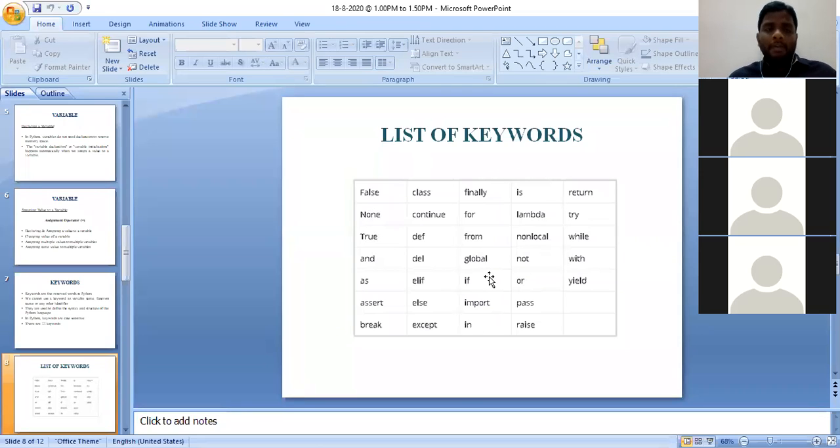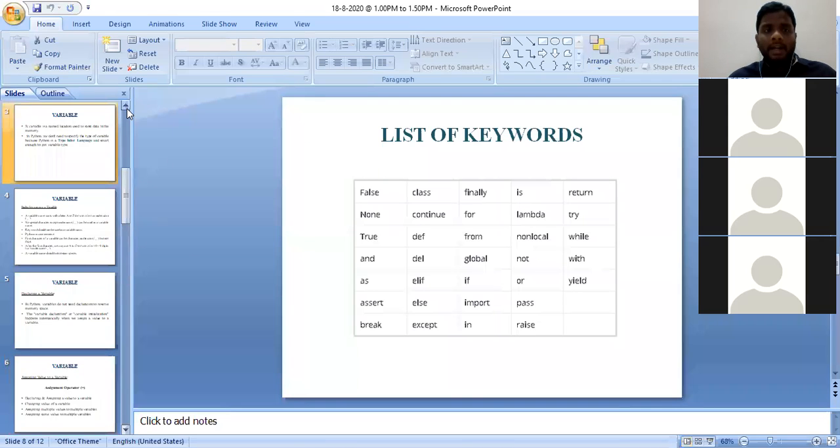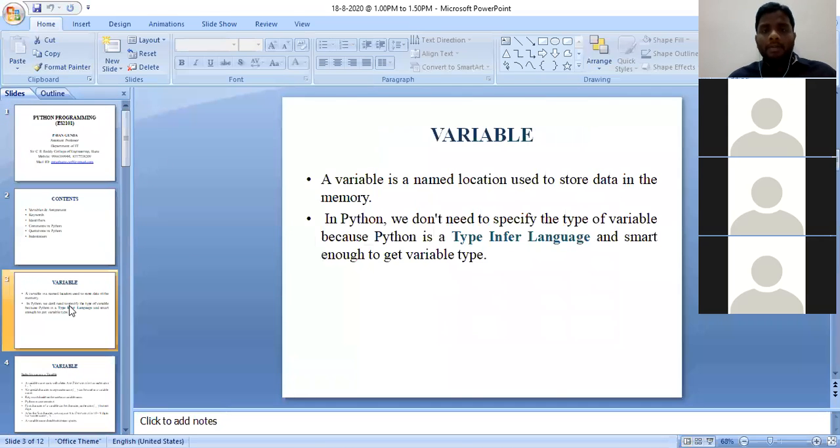Okay, hope everyone has understood today's class: variables and keywords. Does anyone have doubts? Any doubts? I shall go to the starting slide again for all of you. So a variable is a named location. Type inference language, does everyone understand?